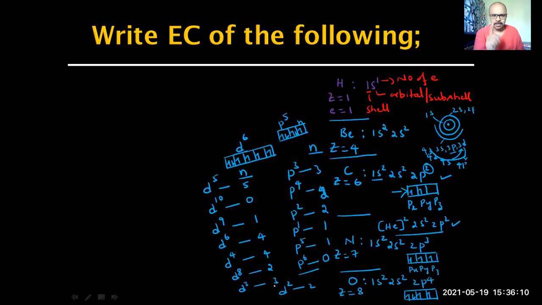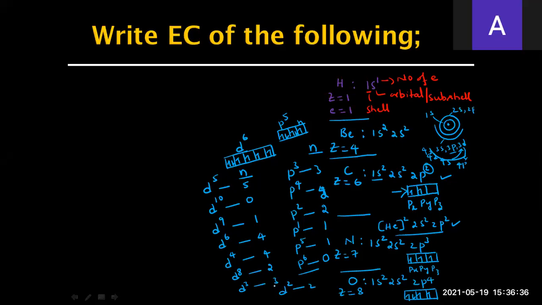Which law restricts the p7 electronic configuration? Aufbau principle or Pauli's exclusion principle? Somebody said Pauli's exclusion principle. Sure. How does Pauli's exclusion principle say that p7 is not possible?